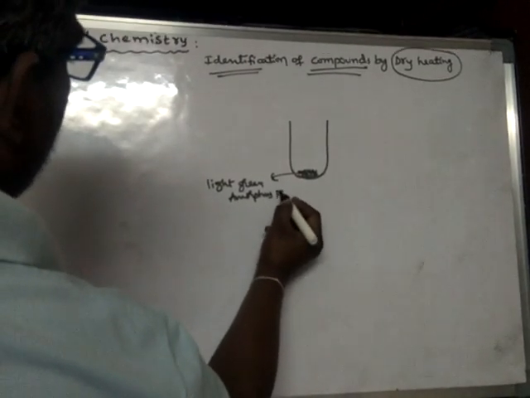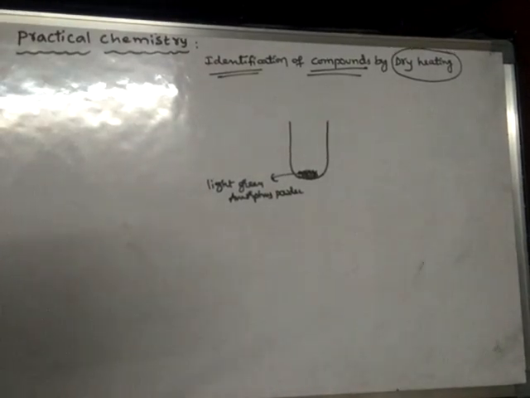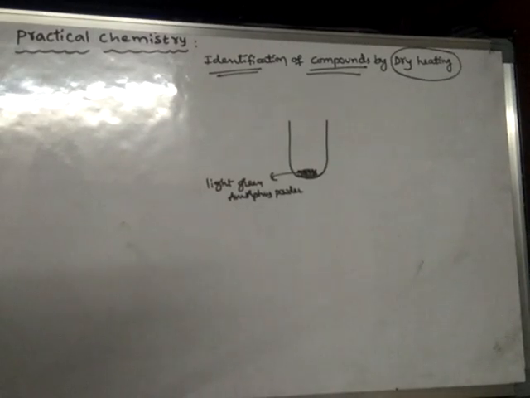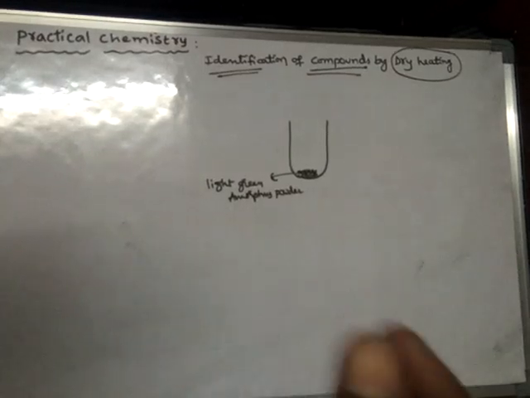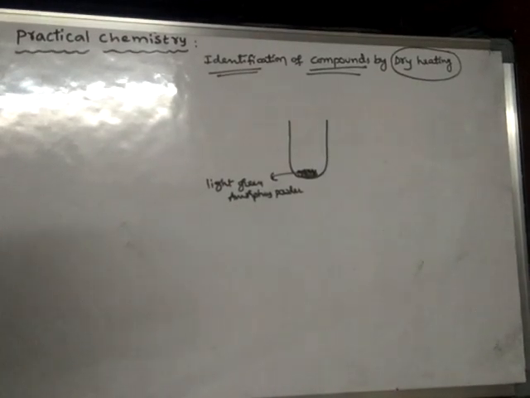Solids are of two types: one is crystalline and the other is amorphous. The solids which are not crystalline are said to be amorphous solids. Crystalline means it appears like small crystals, but amorphous means it appears in powder form.